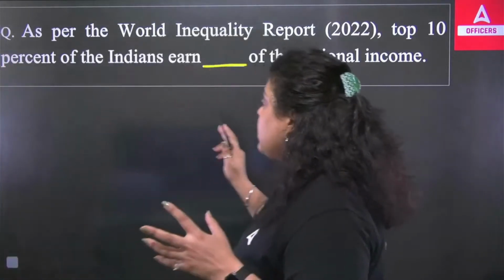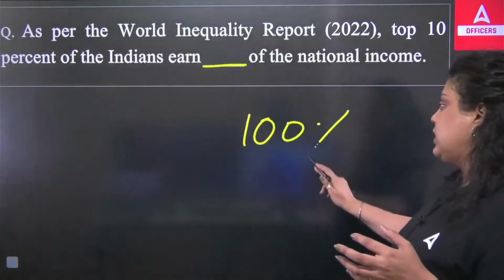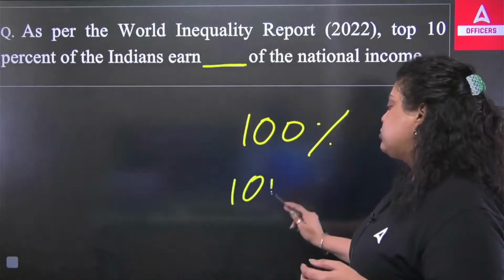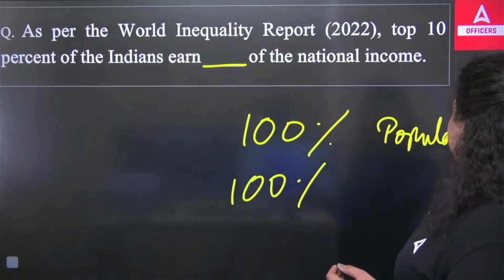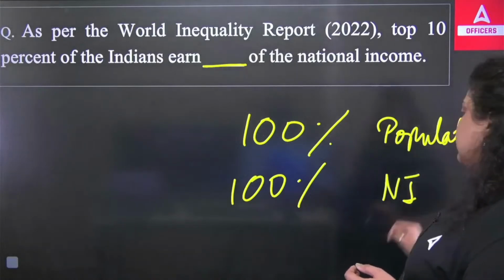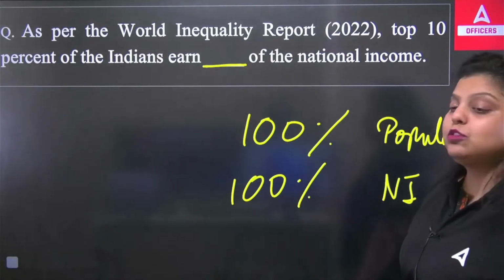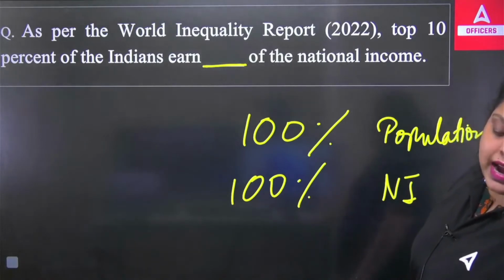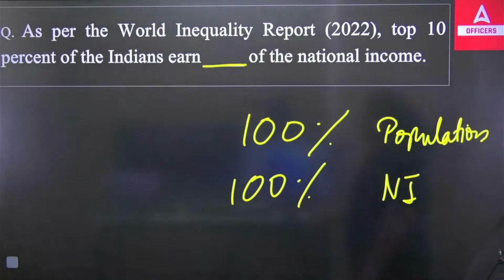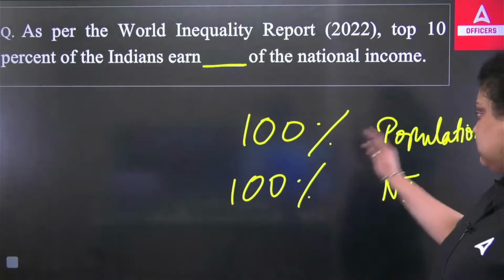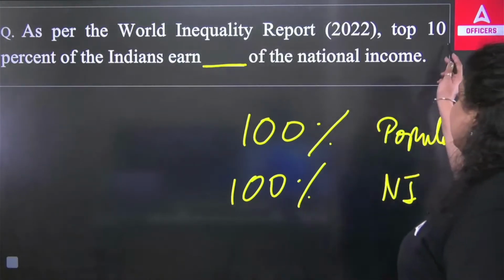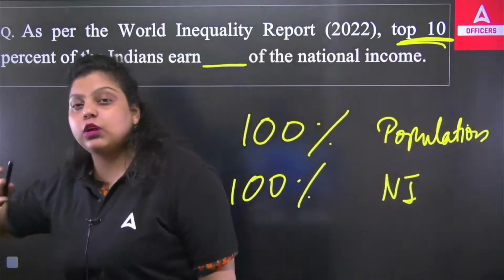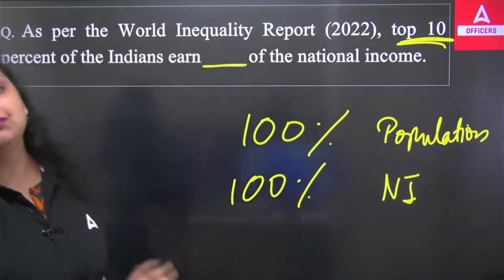So when we talk about the 100% population of a country and 100% national income of a country, this is a population, this is a national income. They are not divided as per a shareholding or a percentage where everybody gets a share. That's not the way the distribution of wealth is working. So only the top 10% population of our country is taking more than 50% of national income.